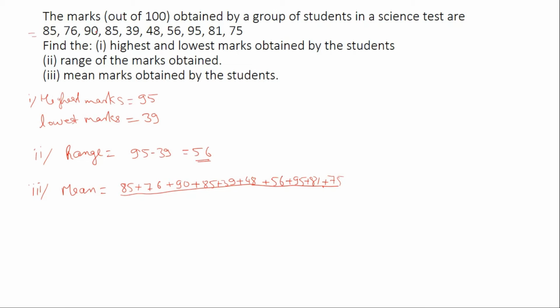So 1 2 3 4 5 6 7 8 9 and 10. 10 observations. So divided by 10. When you add all this, it will be 730 by 10. It will be 73.